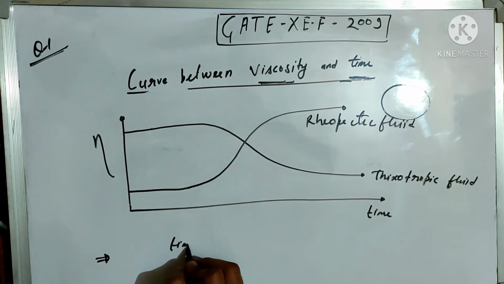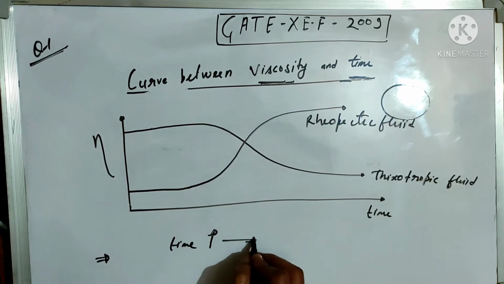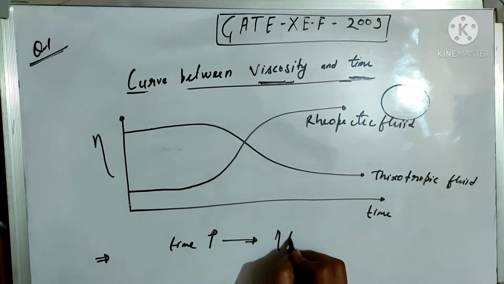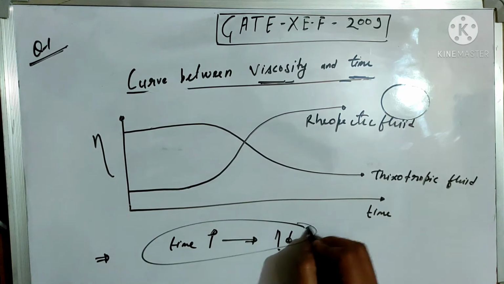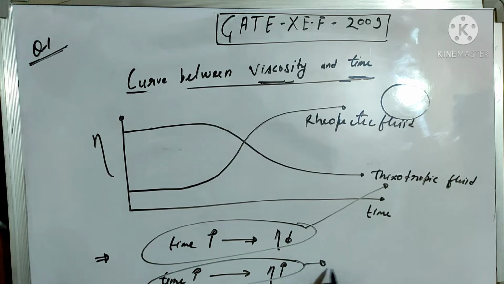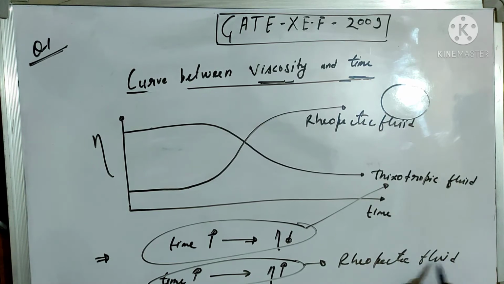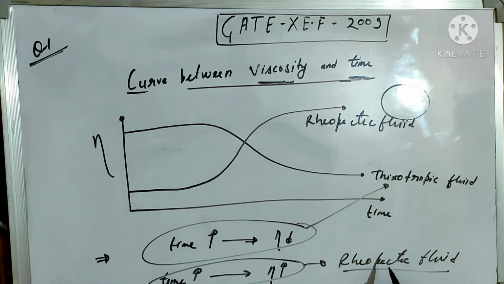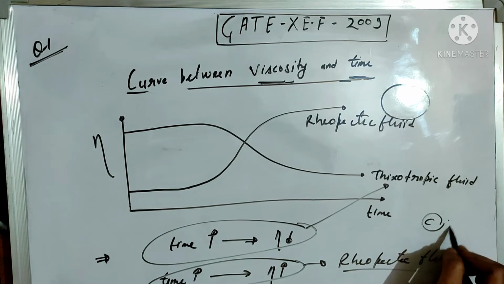increasing the time, viscosity decreases for thixotropic, and increasing the time, viscosity increases for rheopectic fluid. So the correct answer is C.